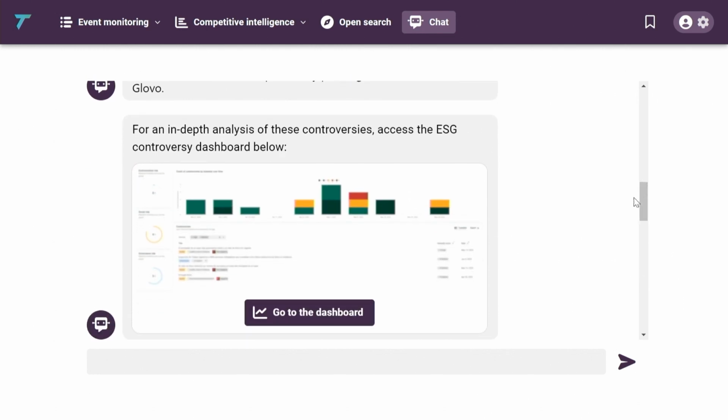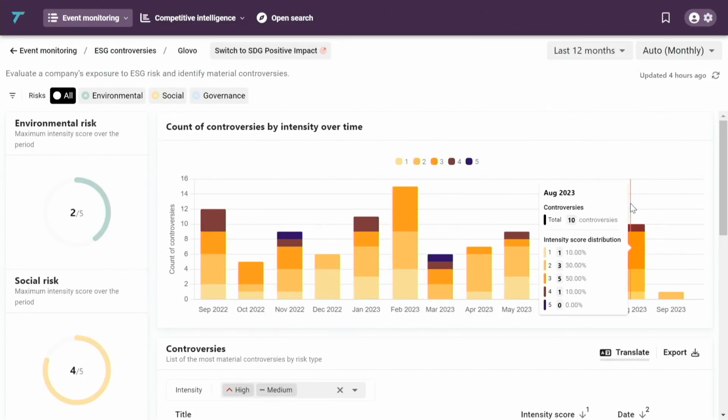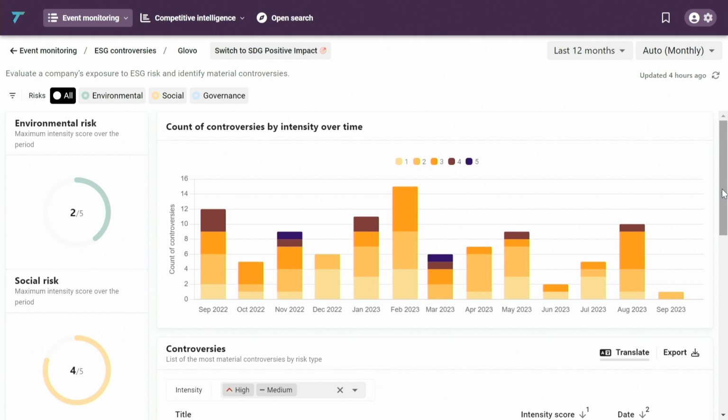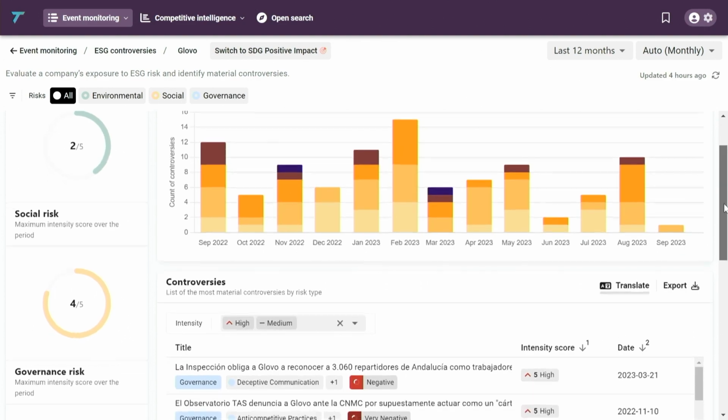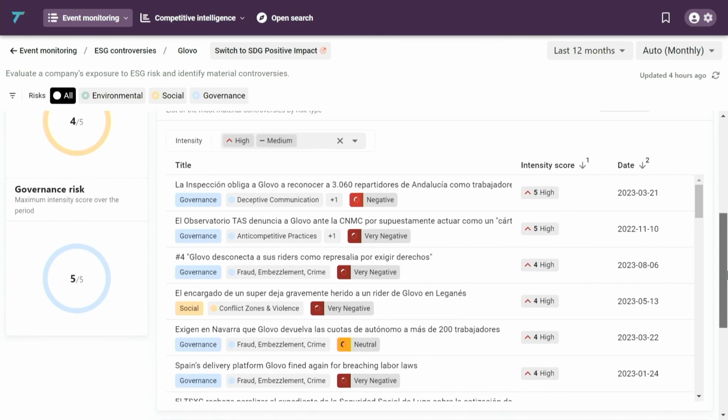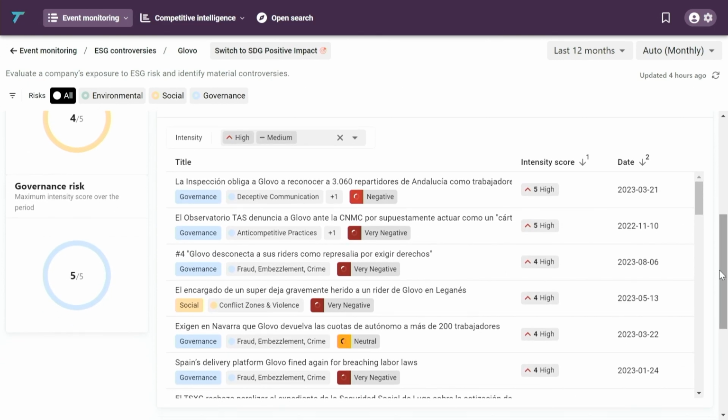So using our chatbot, we can automatically interpret these controversies, identify these risks, but on top of that, we can link that back to our core platform and analyze the underlying controversies and all of the contents themselves. So here we can see our core platform. We see each individual event categorized as a potential risk. So for example, anti-competitive practices or specific employee relations related risk. And we can see that each individual event is categorized based on its intensity score, the level of severity of a controversy from 0 to 5, 5 being the highest level of controversy. And we can see that Glovo is exposed to some relatively major controversies.